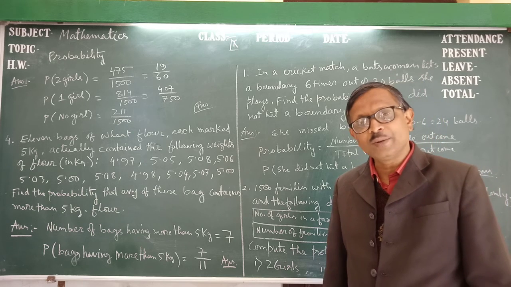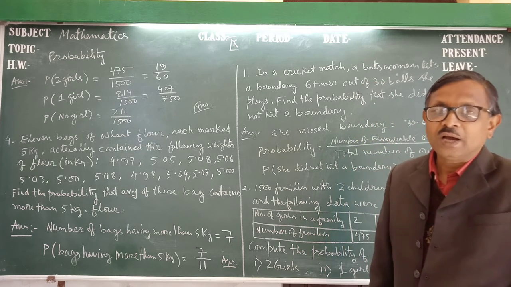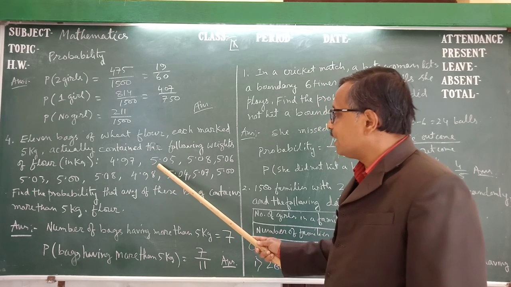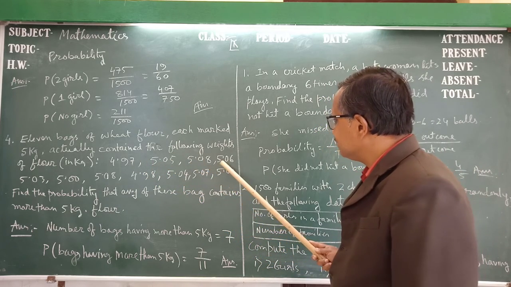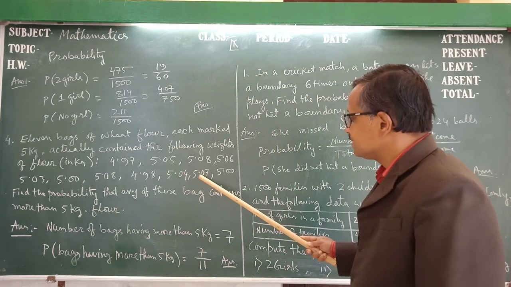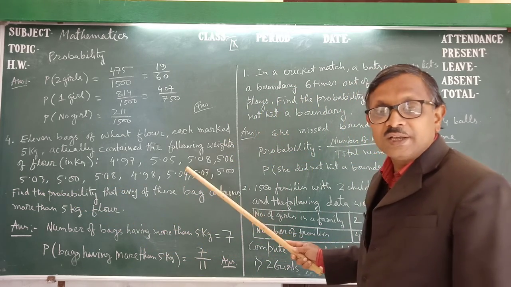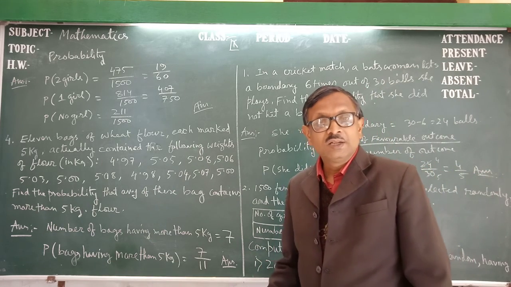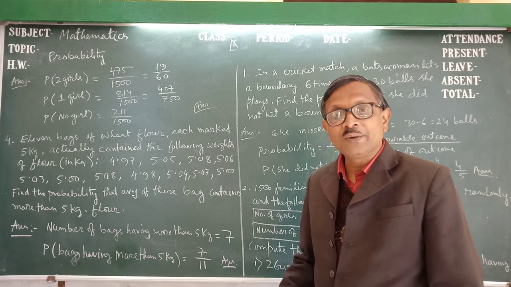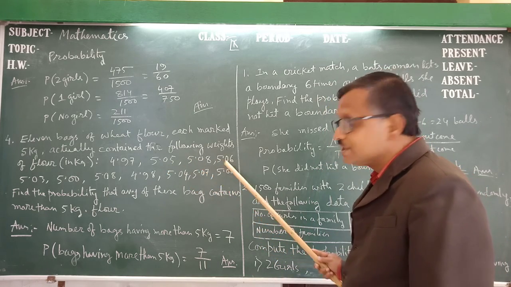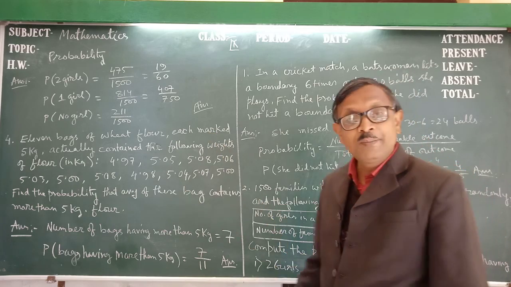So what is the probability of having more than 5 kg? First, we have to find out how many bags there are with more than 5 kg. We count: 1, 2, 3, 4, 5, 6, 7. There are 7 bags which are marked as 5 kg but are more than 5 kg, because they are 5.05, 5.08, and so on.